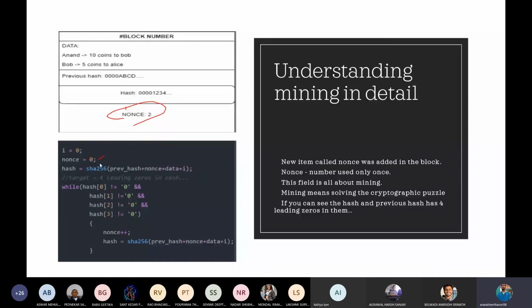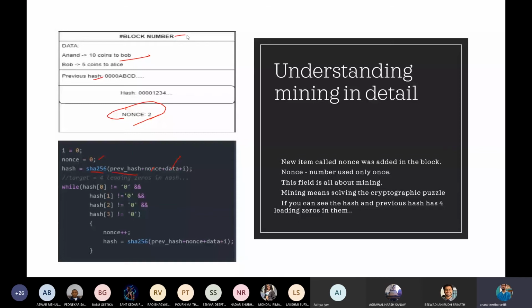I have initialized this to 0. Then I created a hash using the SHA-256 hashing algorithm, and to that I simply passed the previous hash, the nonce, the data present here, and the block number, that is just the index.